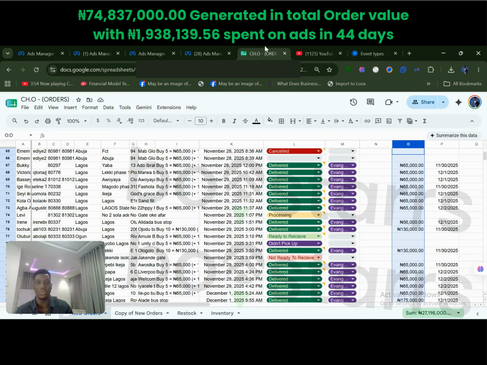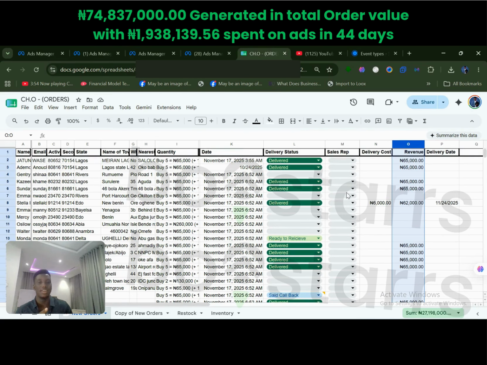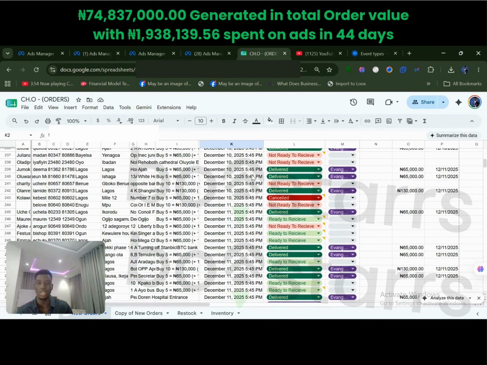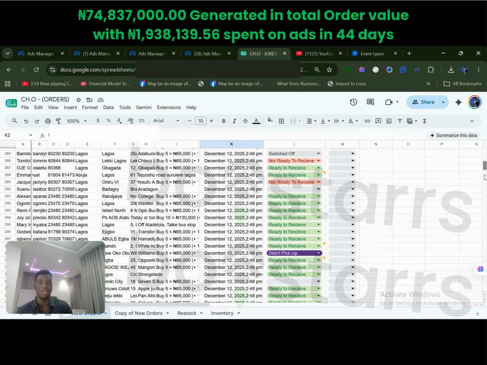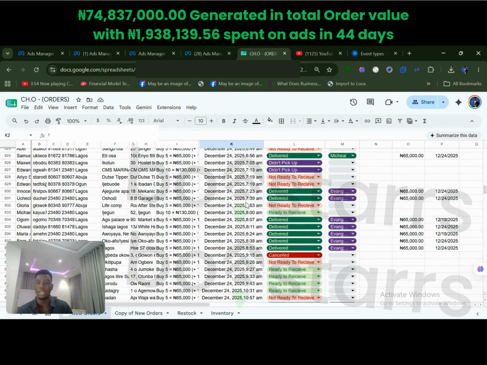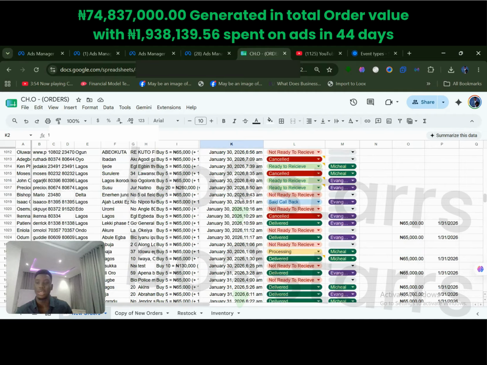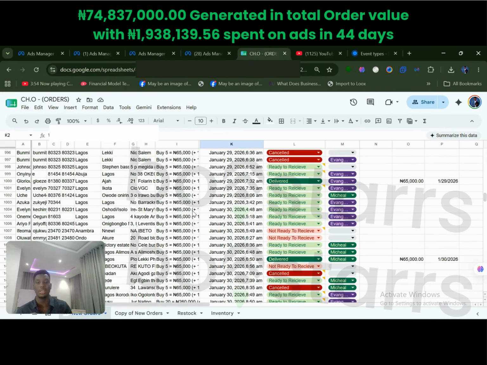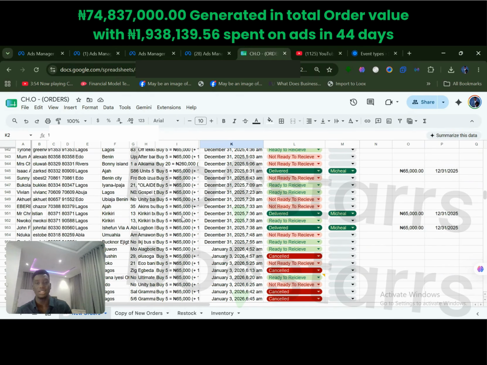Let me show you. If you look here, these are the orders that came in. The first order came in November 17, 2025, 3:55 a.m. in the morning. Let's continue scrolling. Because of time, let me just drag it down. Now see, we generated how many orders here? 1,058 backend, right? 1,058 orders backend.